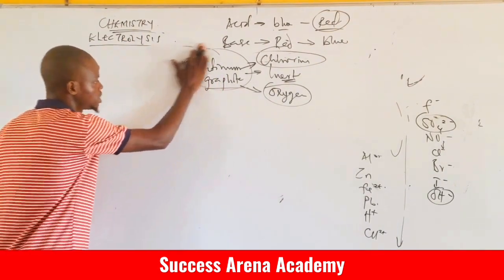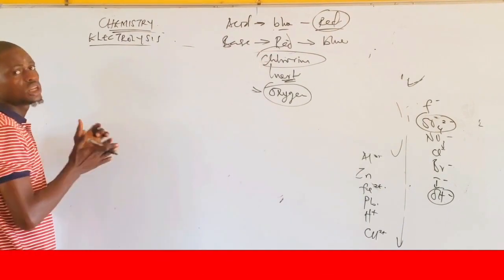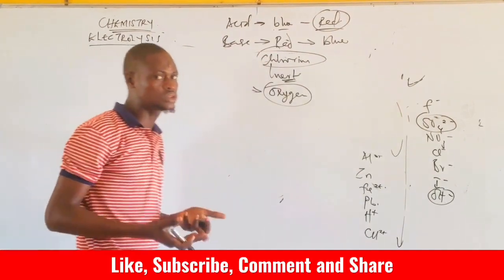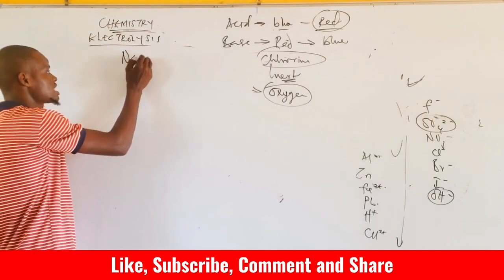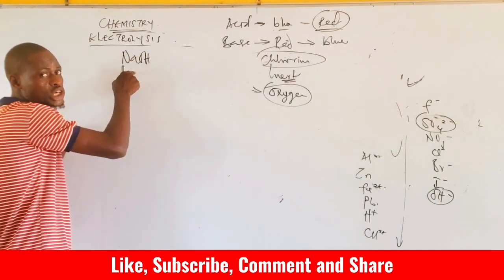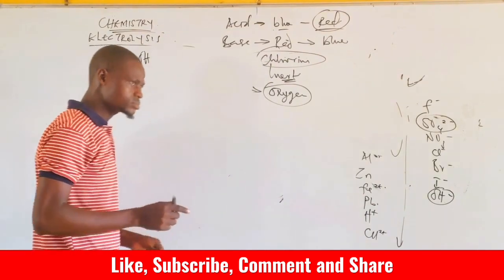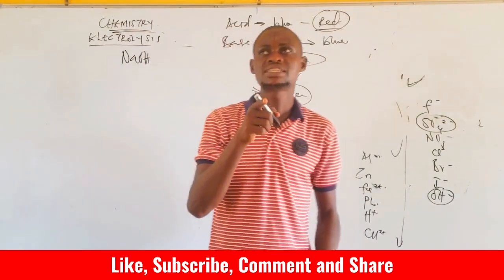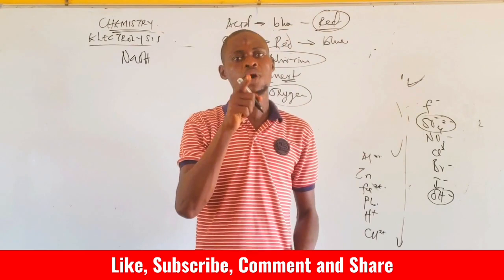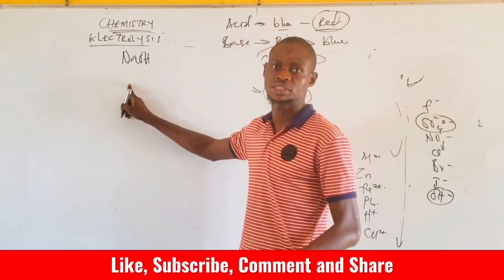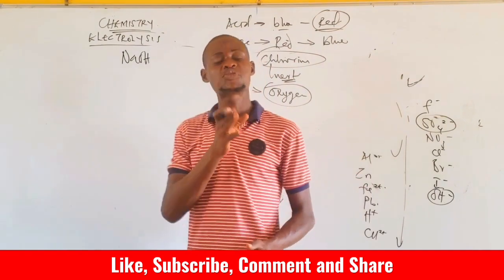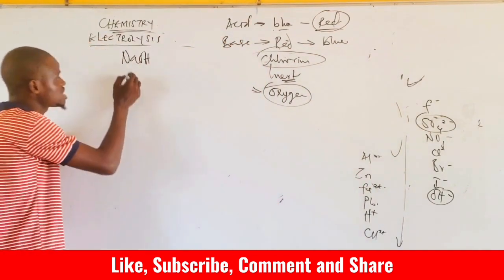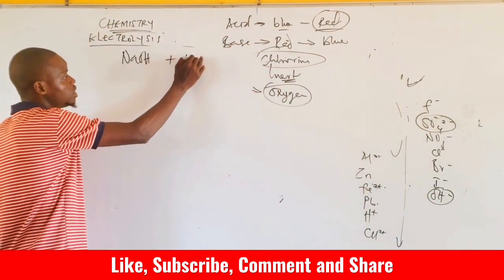Now I want you to know something here. What do we need? We only need the anode reaction and the cathode reaction, so that we'll not be wasting much of our time. Now, don't forget I said whenever I say sodium hydroxide, it is in aqueous format, except the question signifies that it is in molten state. In molten state, that means there should be no water. But majorly, when I say just sodium hydroxide, they are referring to aqueous state. And aqueous state simply means water should be included.